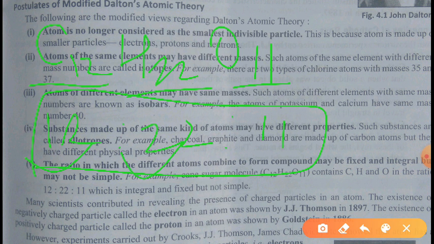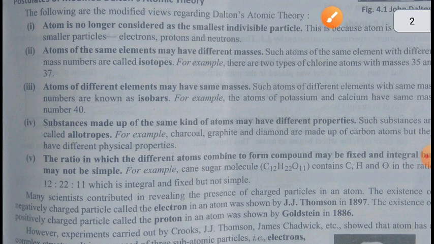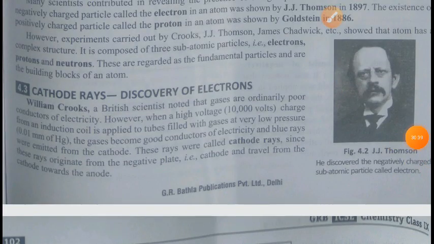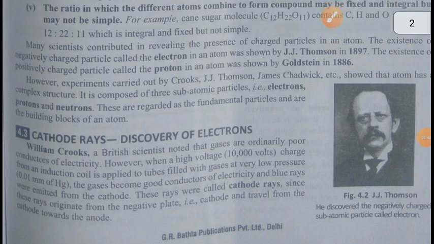He told that it will be fixed and simple, right? But we have found it integral and fixed, but not simple. Okay, so here also the Dalton theory has failed. So this was all about Dalton's atomic theory. I hope you have understood this. In the next class we will discuss the cathode ray experiment. Till then, thank you.